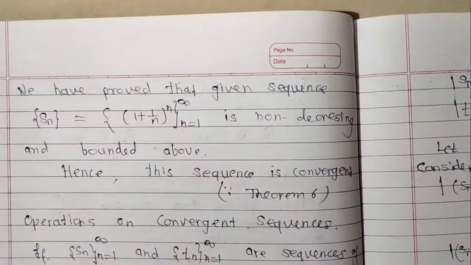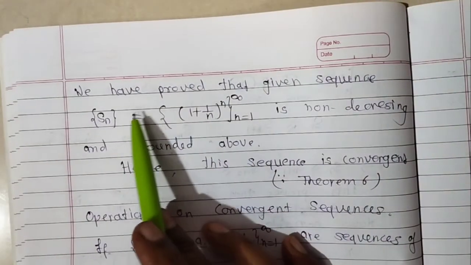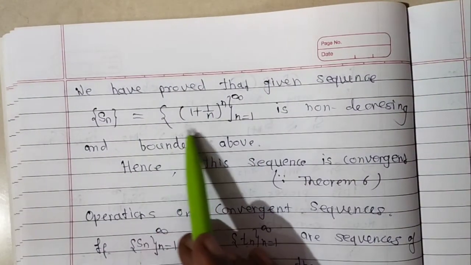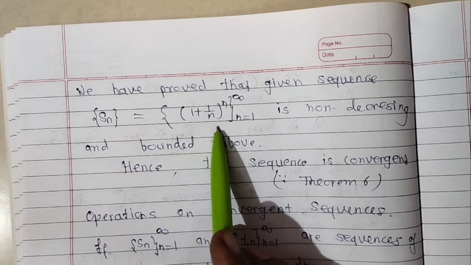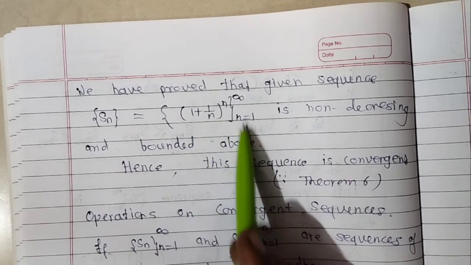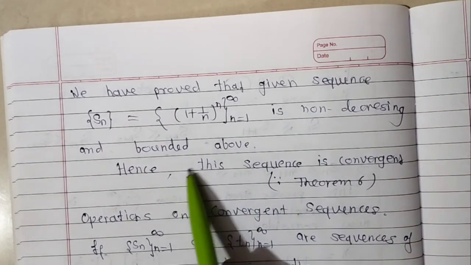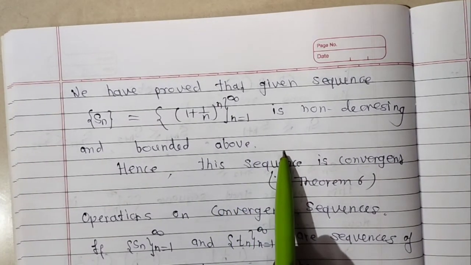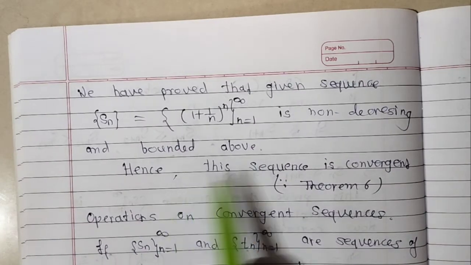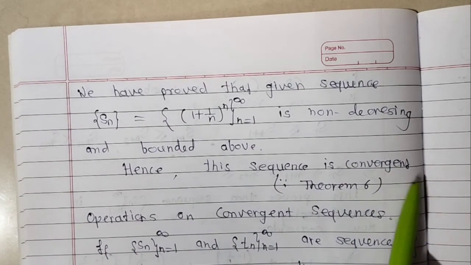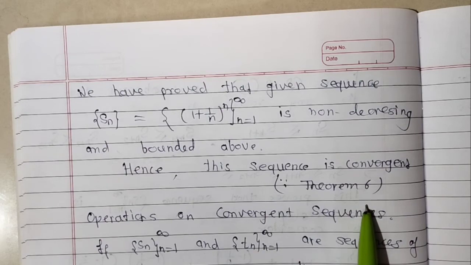So we have proved that the given sequence Sn = (1 + 1/n)^n, n going from 1 to infinity, is a non-decreasing sequence and bounded above, so the sequence is convergent by theorem 6.